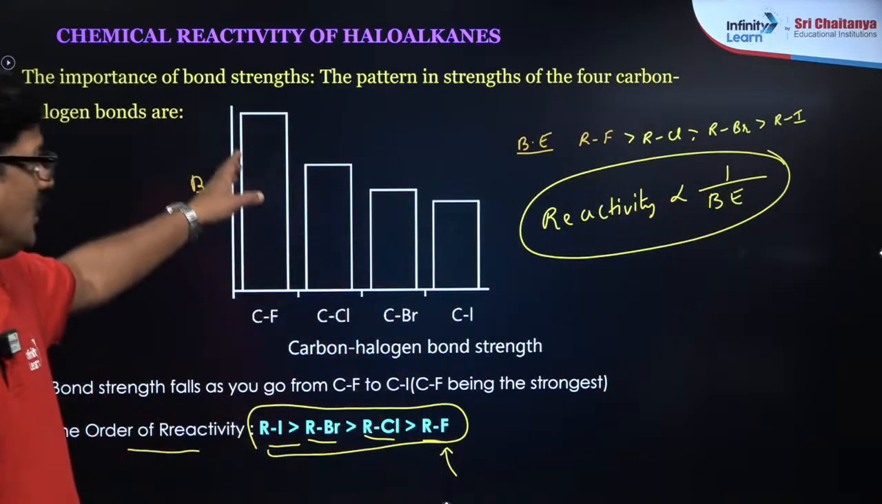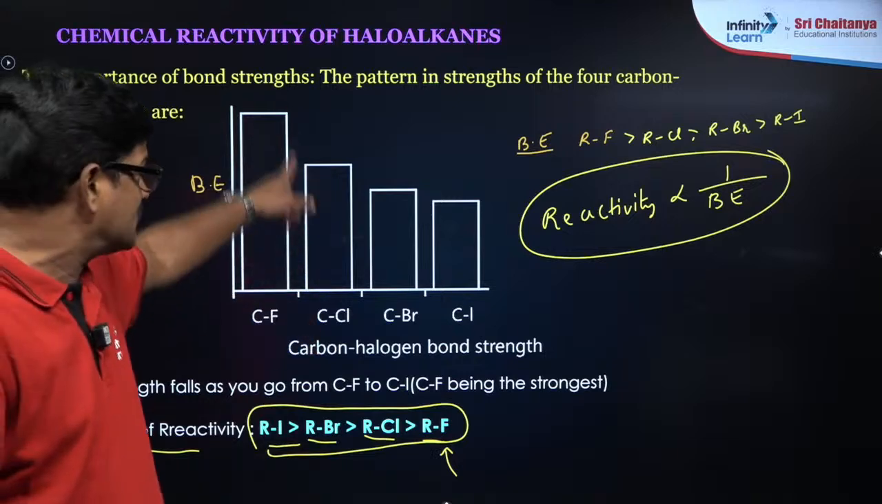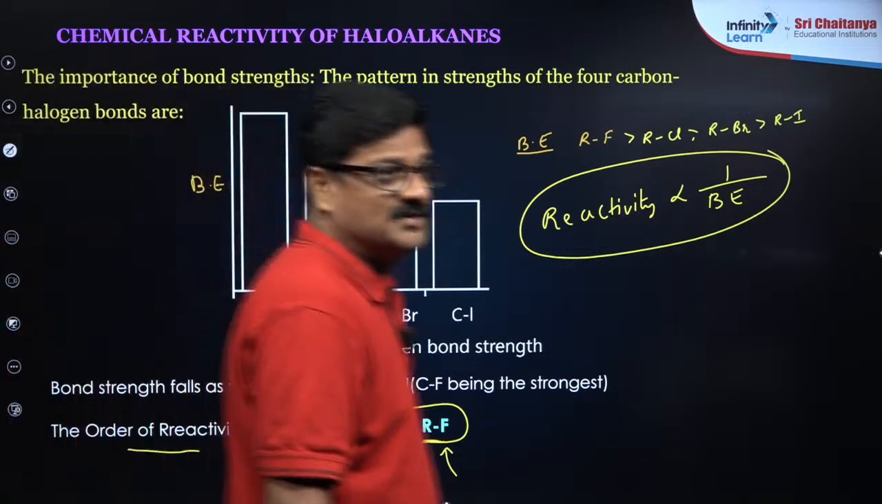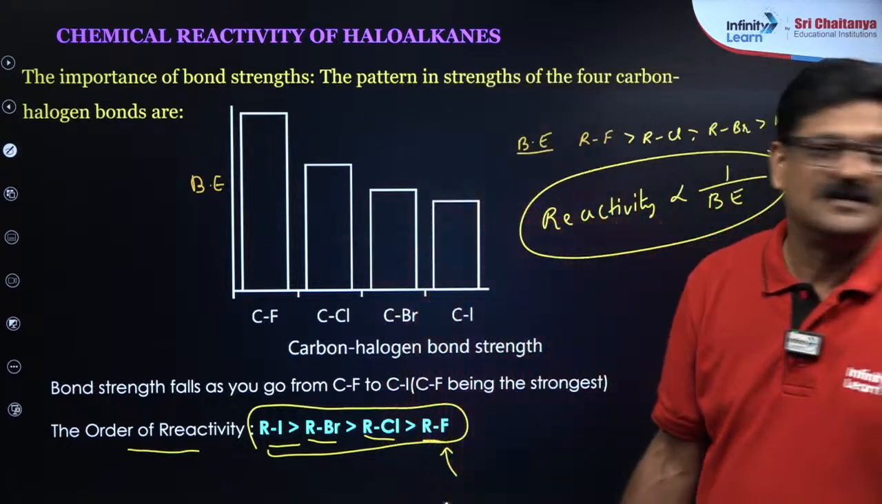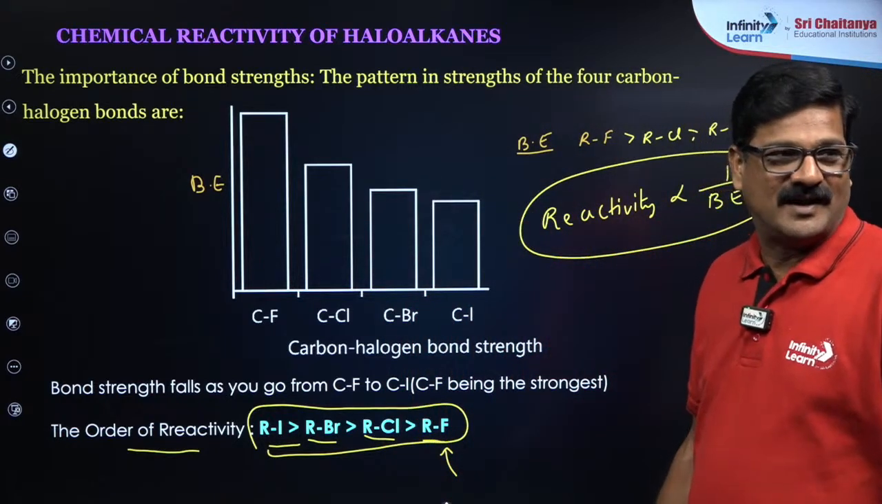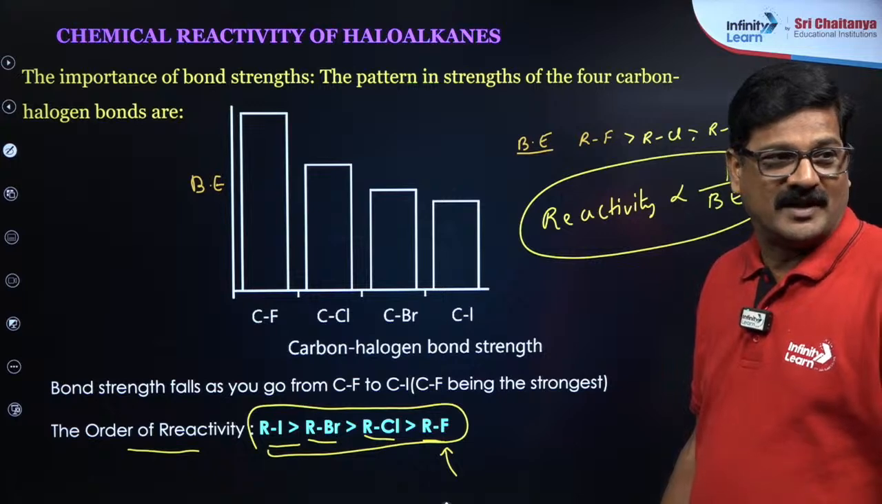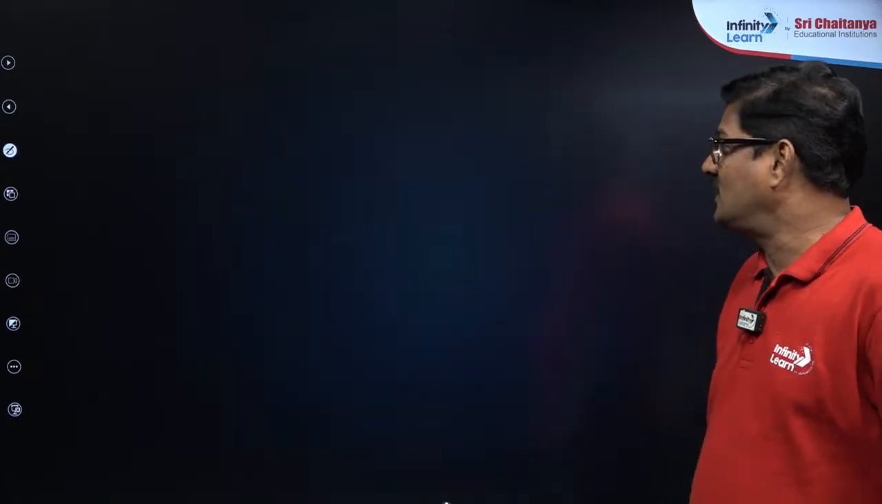So total haloalkanes and haloarenes follow this order, right beta? Clear? Any doubt? So Ishita, fine, that's good, right? Ashram, okay, Richa beta. So let's go ahead.